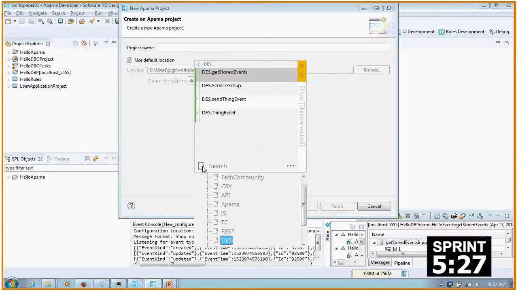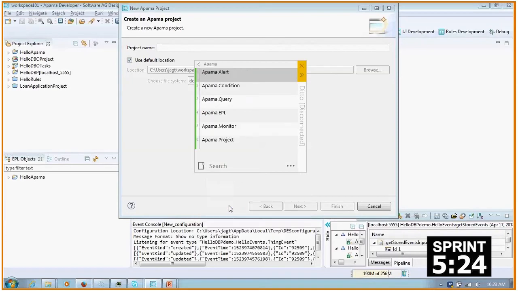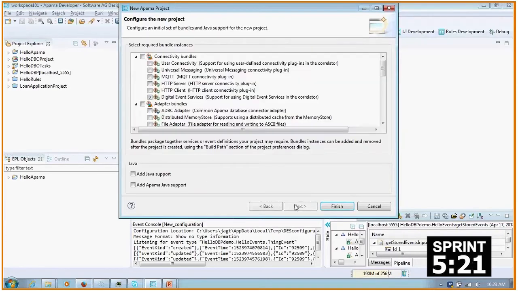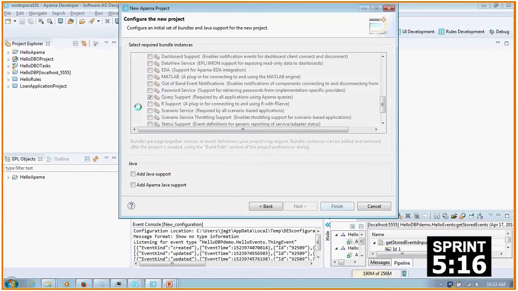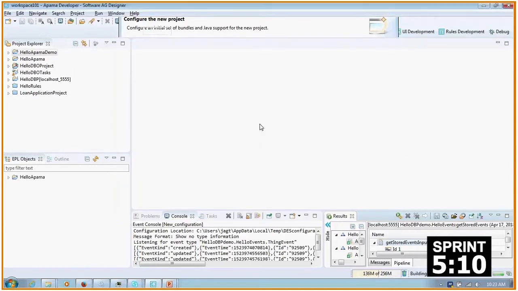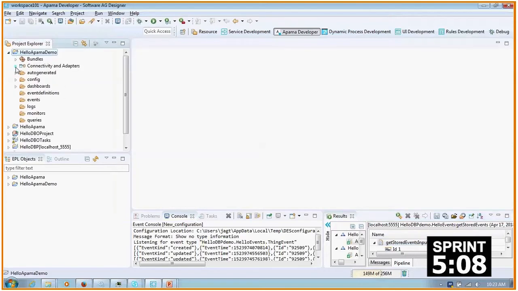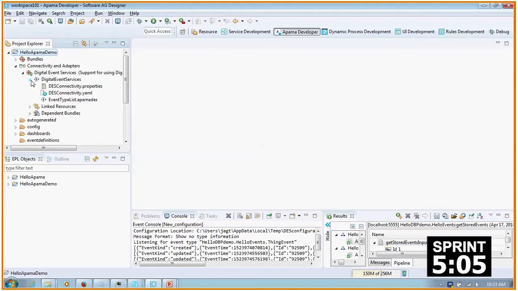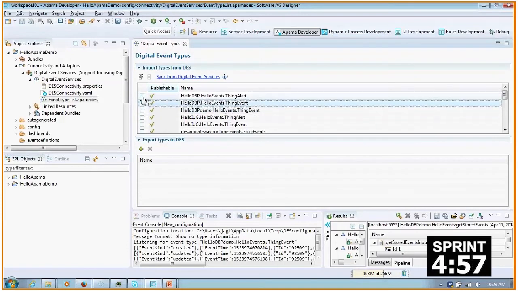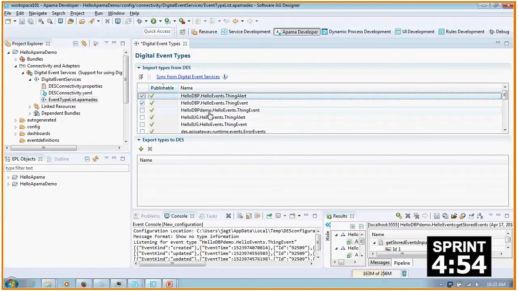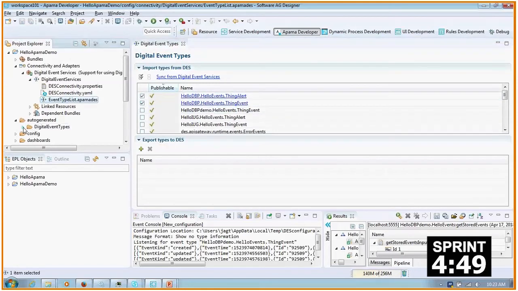So he's going to create now an Apama project. Digital Event Services is checked, because that's of course what we're using as the source. We're using query, which is the graphical way of constructing. But first, we're going to select the digital event types that we're interested in. This one is the HelloDBP, and we're not interested in that one. We're going to pick these two that are already from the other. Whenever I say save now, it automatically generates these EPL events.